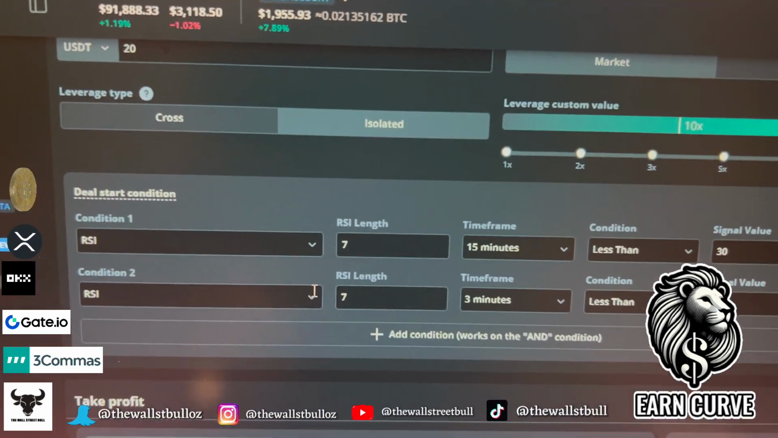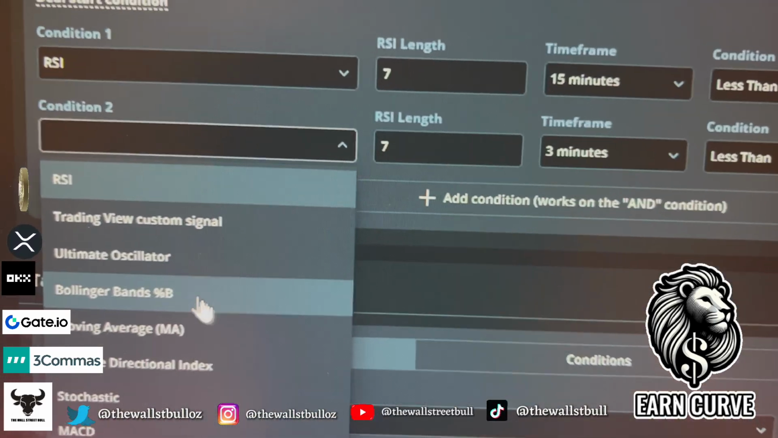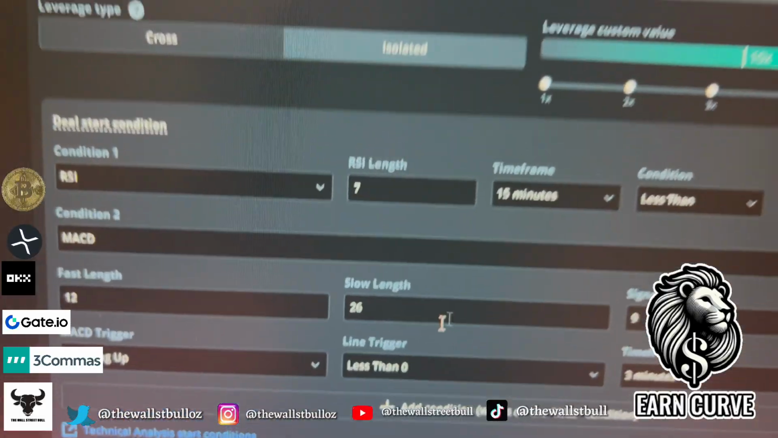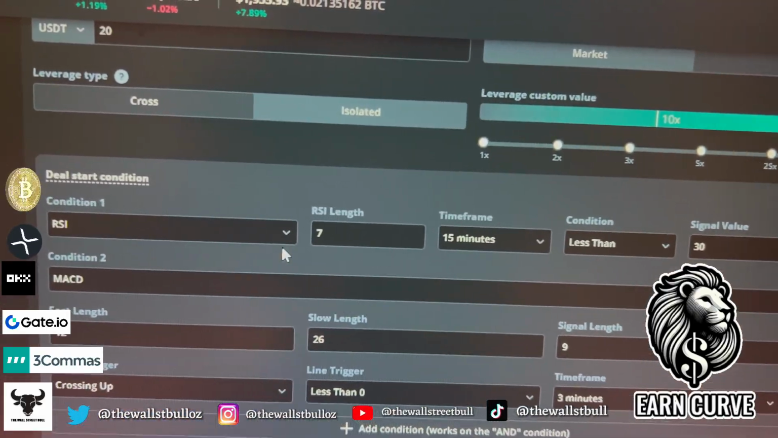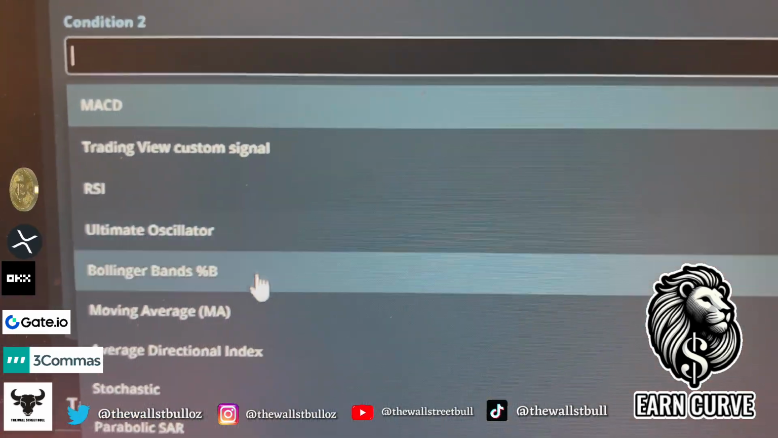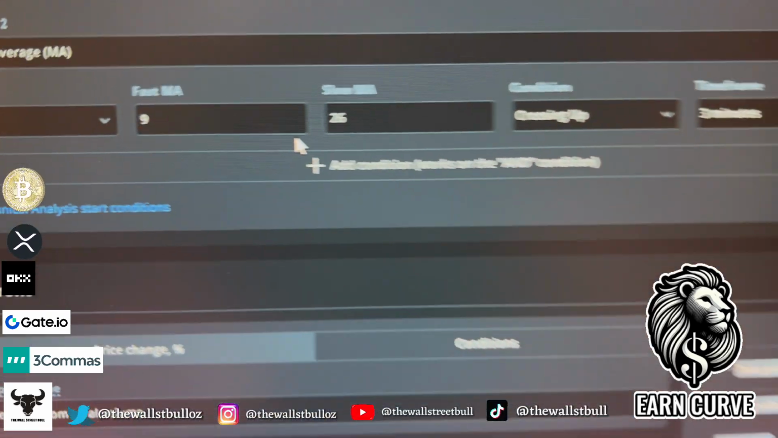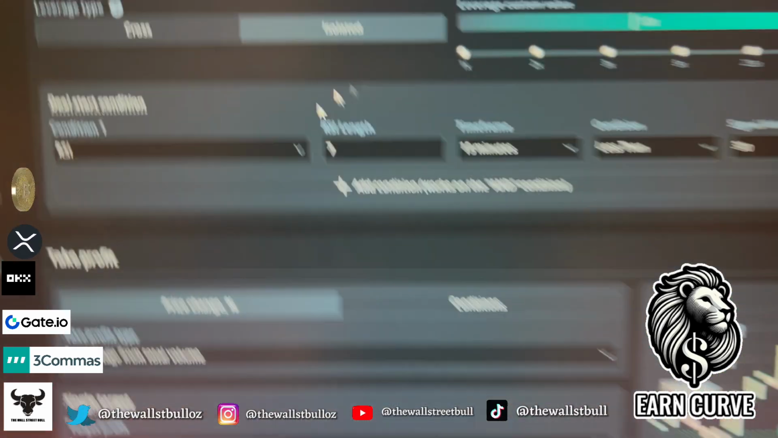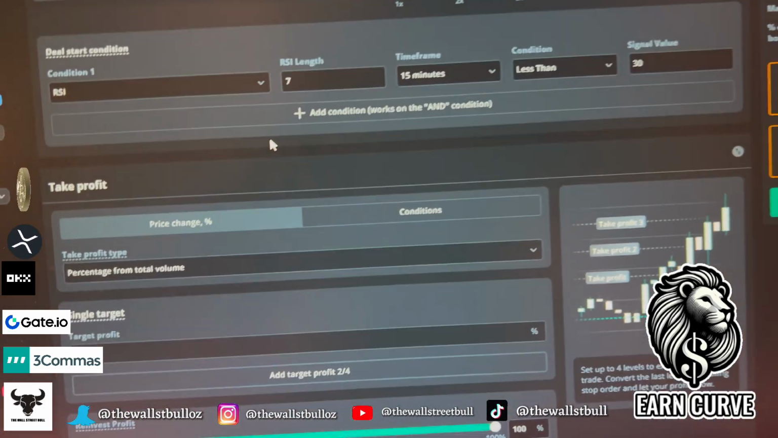You can also pair this up with another indicator. I've used ChatGPT to find out another indicator. As an example, you can use a MACD or moving average. Let's have a look here. You can use a MACD. You can also add more. You can use a moving average as well. You can change it up and add as many indicators as you want. But I'm just sticking with an RSI on a 3-minute time frame, all right?